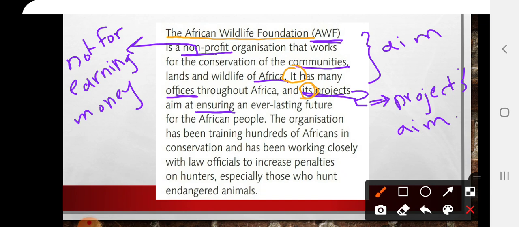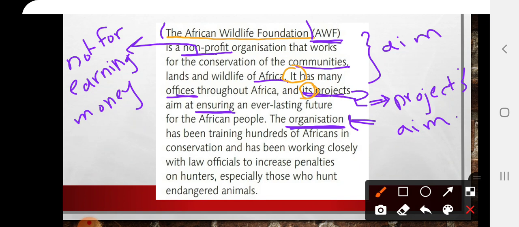The organization has been training hundreds of Africans in conservation and has been working closely with law officials to increase penalties on hunters, especially those who hunt endangered animals. So the organization, which organization are we talking about? The organization that we are talking about is what? The African Wildlife Foundation.